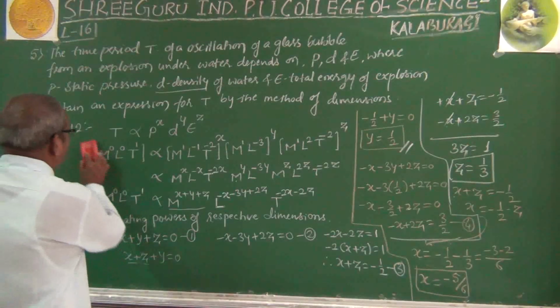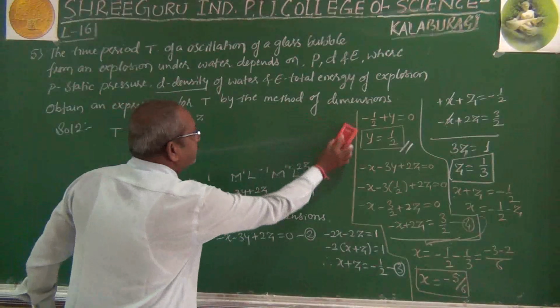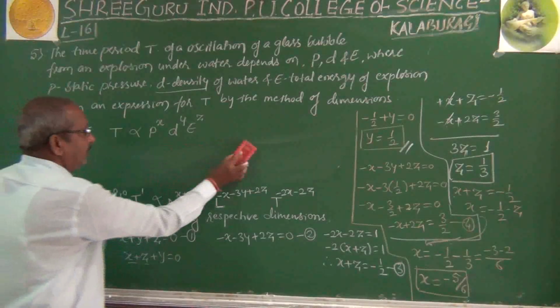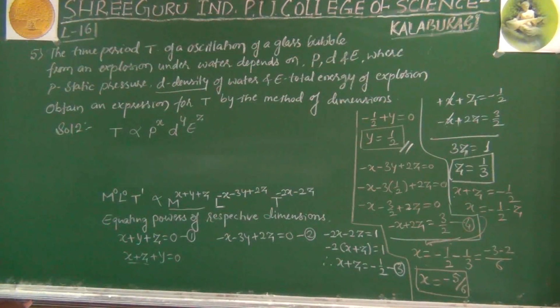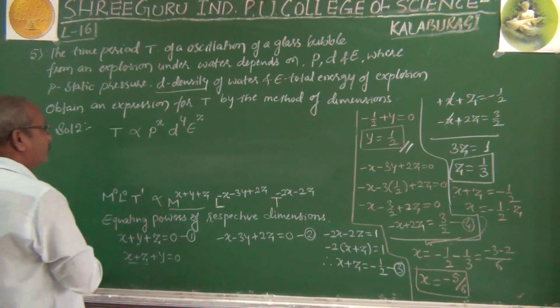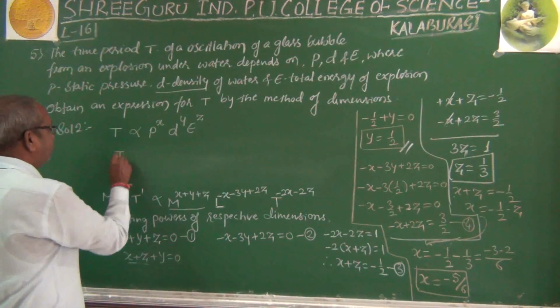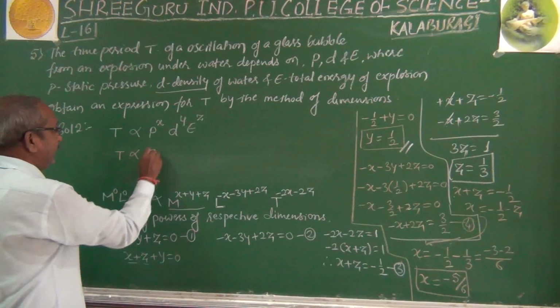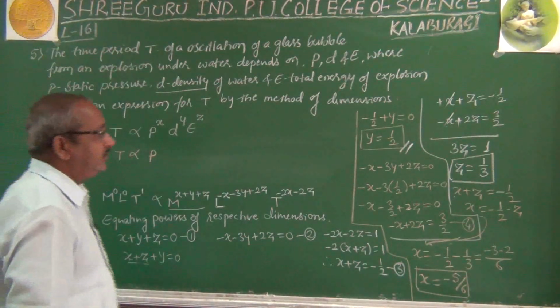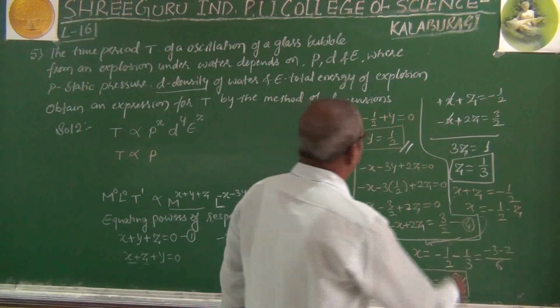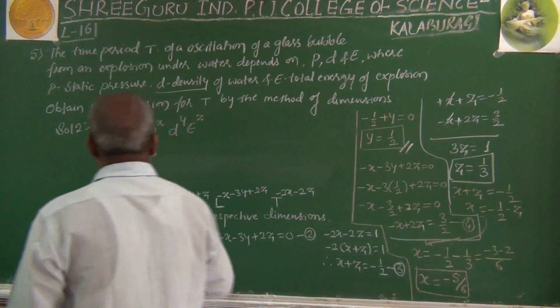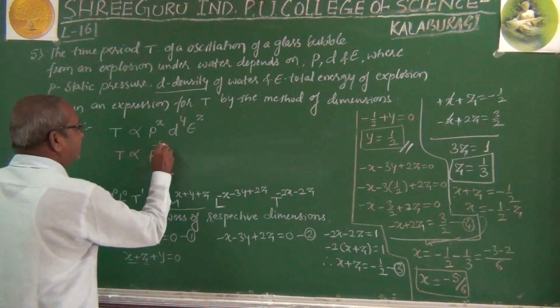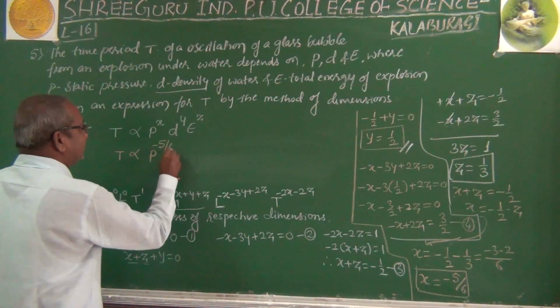So I will remove this part, and look here at how the equation you get. So t is proportional to p to the power x. What did you get for x? x is minus 5 by 6.